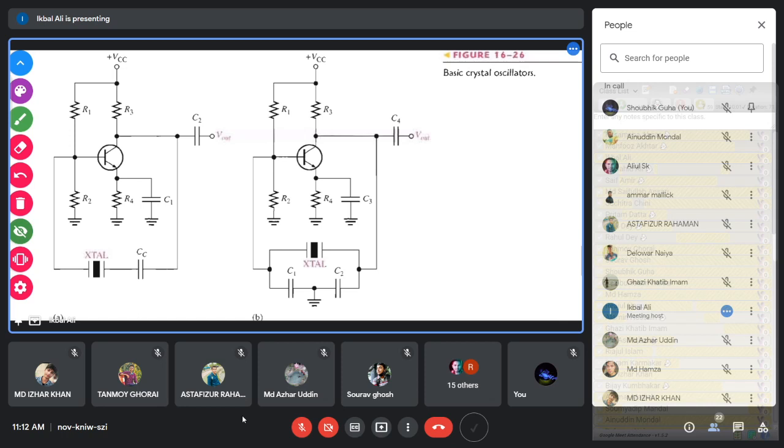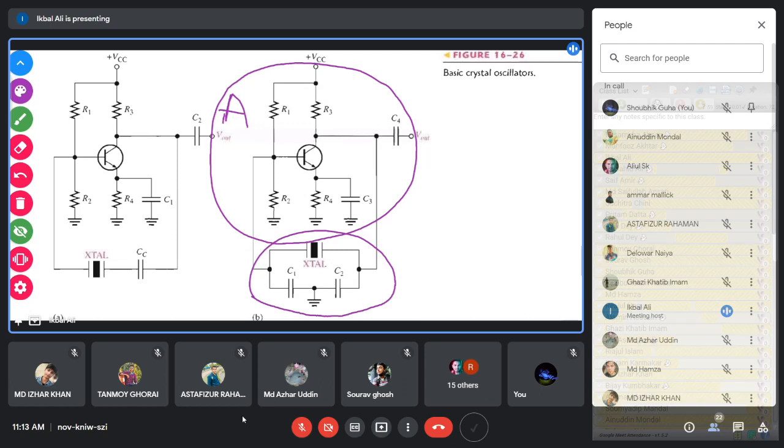You have an amplifier, a small signal amplifier, which you can recognize as the amplifier A. In the Colpitts oscillator circuit, the same amplifier was there. Only the beta network has a change.